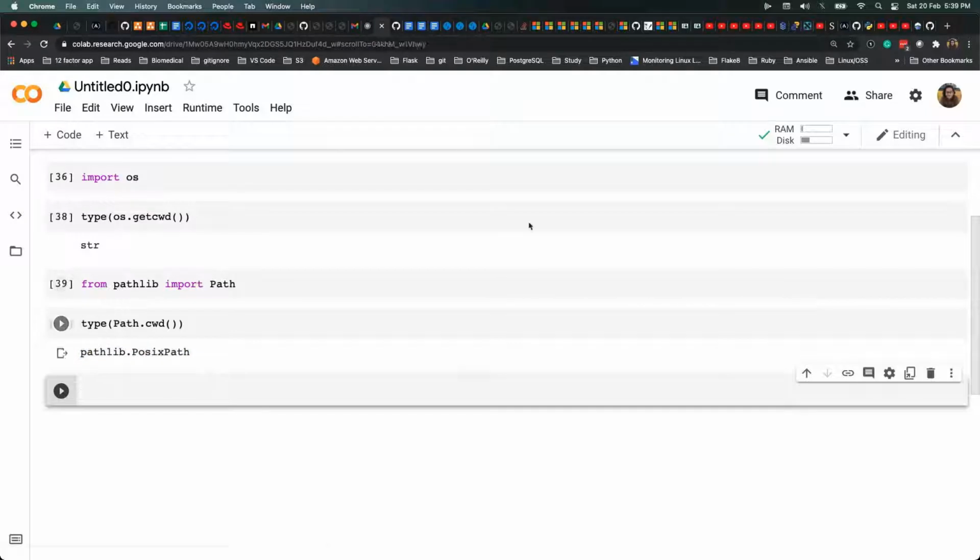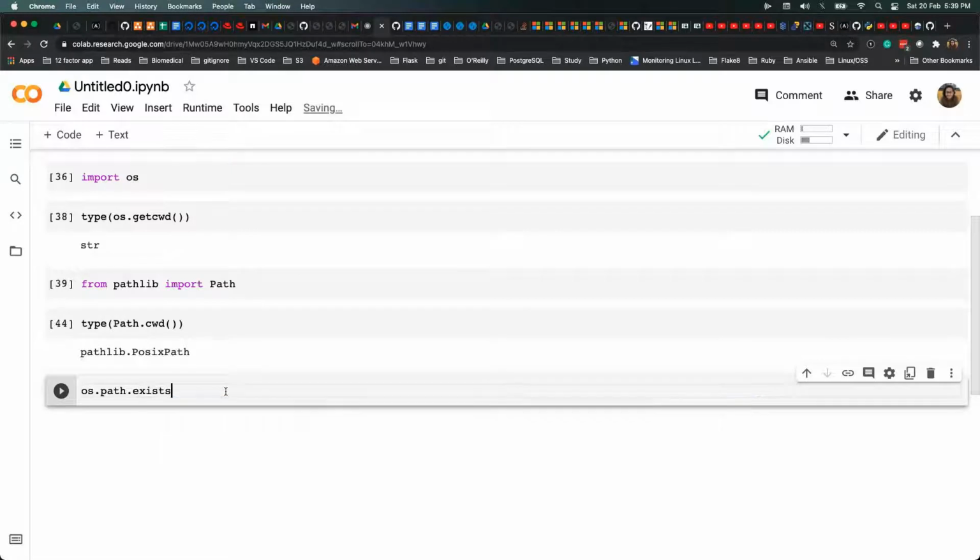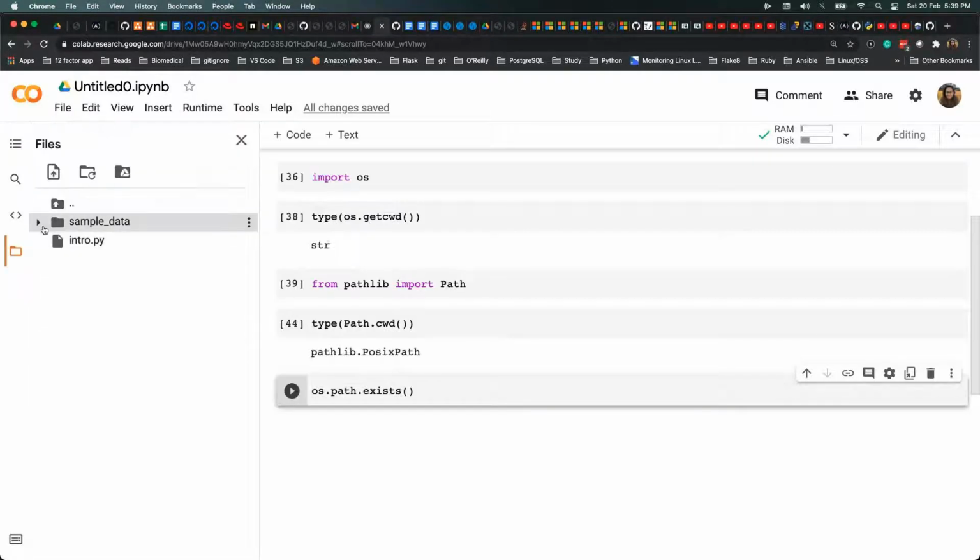Now, if you have to check if a directory exists or not, what you do in the OS library is you say os.path.exists, and then you pass any file name or folder name.